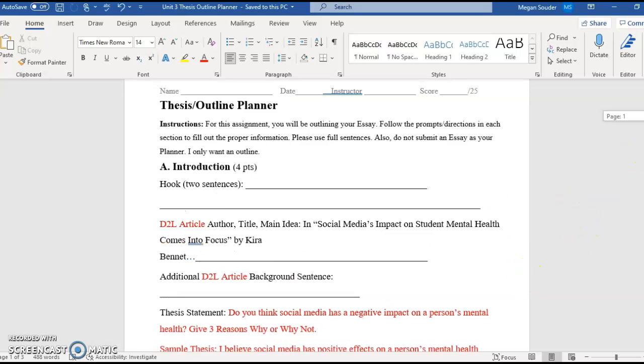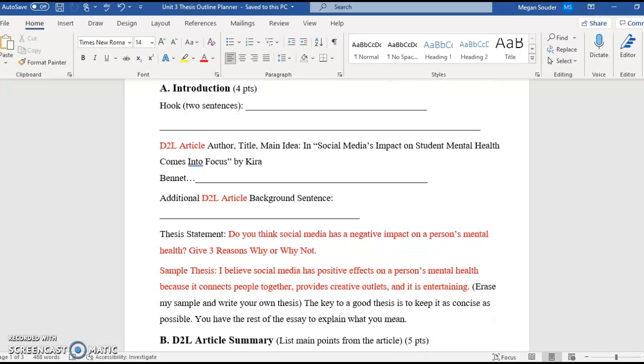Alright, moving forward, let's start with the intro paragraph. You guys know the setup for this by now: 2 hook sentences, 2 background sentences, and a thesis. The background for this paragraph is going to be about the D2L article, Social Media's Impact on Student Mental Health. The first background sentence is going to be the author, title, and main idea, and I've started that for you. You just need to put the main idea. Then the additional D2L article background sentence is going to be a sentence that expands or adds more information to the main idea. It does not repeat the main idea.